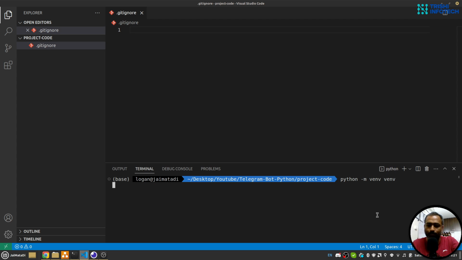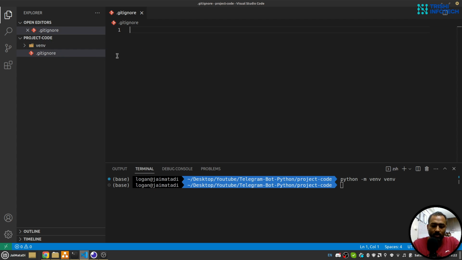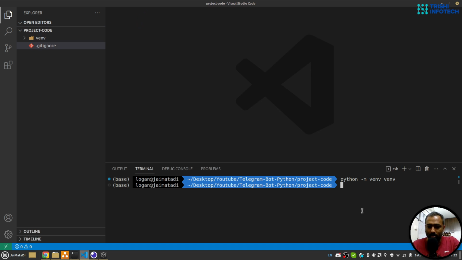I'll hit enter. So this will create a virtual environment, and in the .gitignore file I write /venv, so don't include this virtual environment whenever I push the code to GitHub. Next, I'll source into my virtual environment. So now I'm inside my virtual environment. Let me clear the screen.